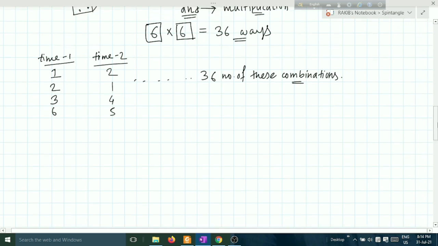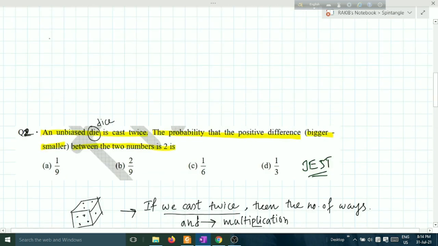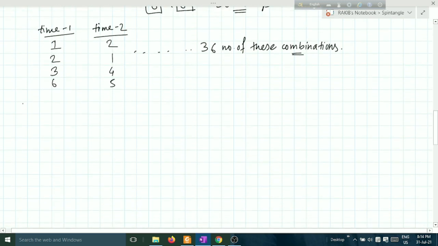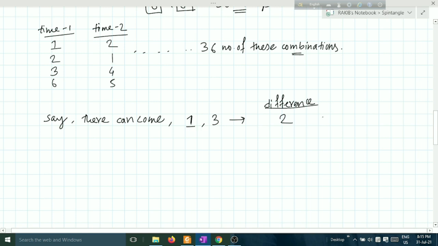Okay, now back to the question. The probability that the positive difference between two numbers is 2. Say there can come 1 and 3. How much is the difference? I am writing the difference here. It is 2. Okay, it is favorable. It is our favorable case.